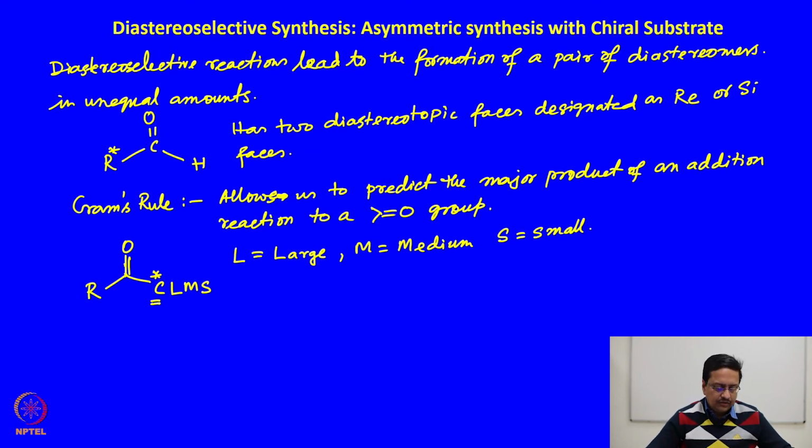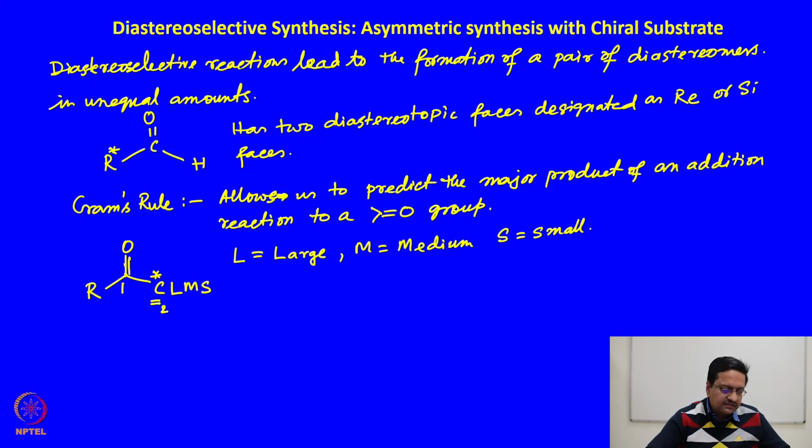So, then what is done is that the Newman projection of this compound is drawn using the front carbon as the carbonyl carbon and the chiral carbon as the back carbon. So, this C1 C2 bond is used to draw the Newman projection of this molecule.